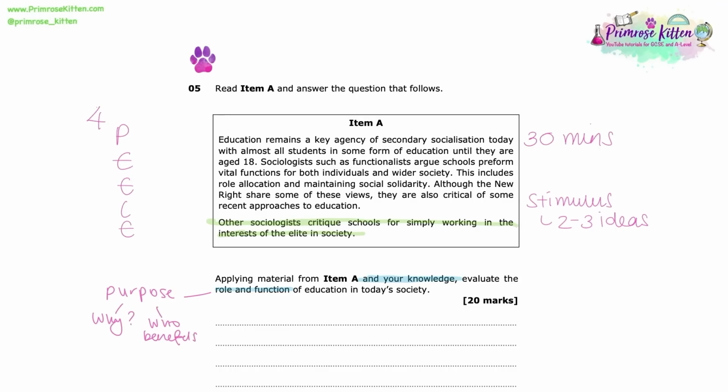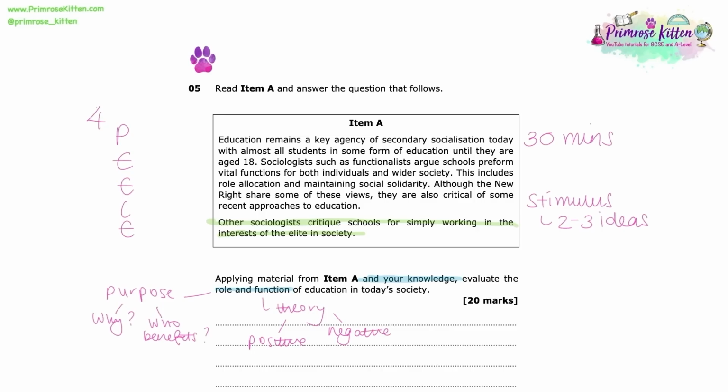And not just that, this idea of function is always a clue in a sociological essay that we need to refer to theory. Most obviously functionalists, but also we need to think about other structural theories and what they argue is the place of education in today's society. And whenever that word function is in a question, it does not mean that we have to be positive about, in this case, the role of education in today's society. So education could be providing a number of functions that actually act negatively for the individual or for society itself.